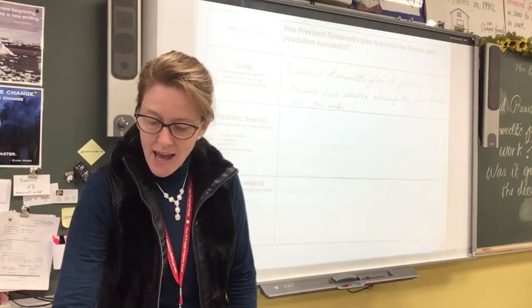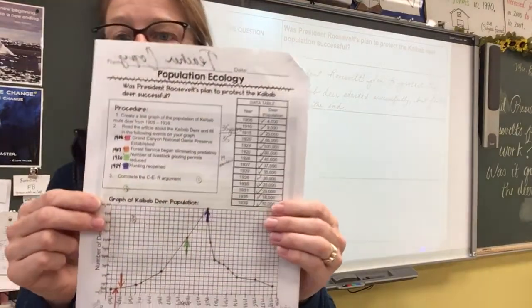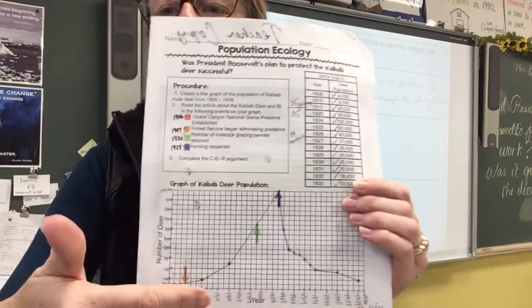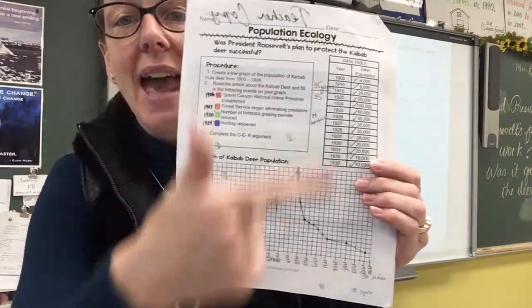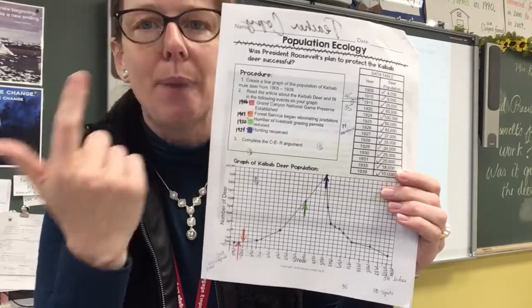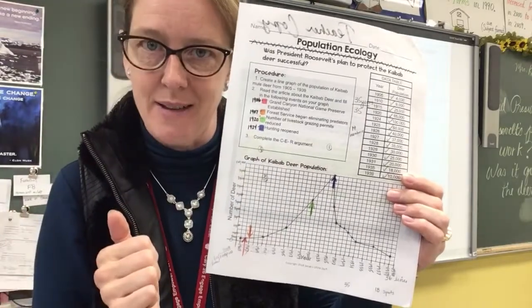So if I were to do this, the easiest way is to go back and look at the graph that they've been doing in class. You can see that they've already created the graph of the population. They have the numbers. They had to create a key of the events. By the way, these are the 4 parts of President Roosevelt's plan.